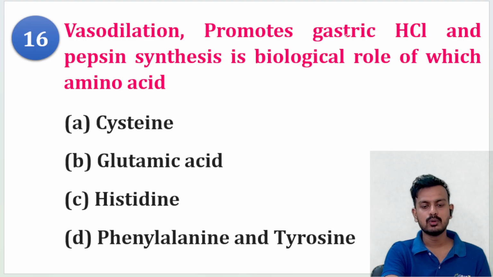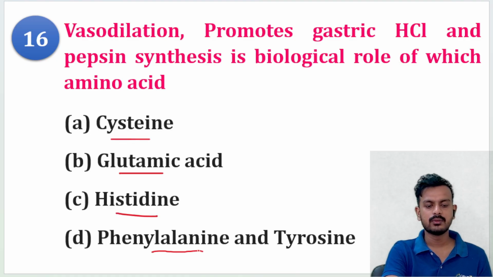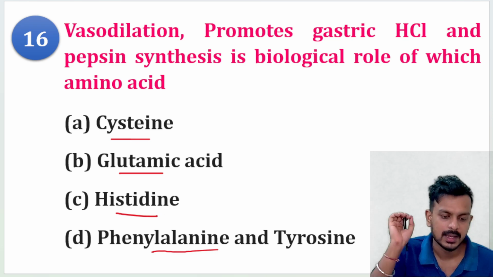Vasodilator promoting gastric HCl and pepsin synthesis is the biological role of which amino acid? Cysteine, glutamic acid, histidine, or phenylalanine, tyrosine.